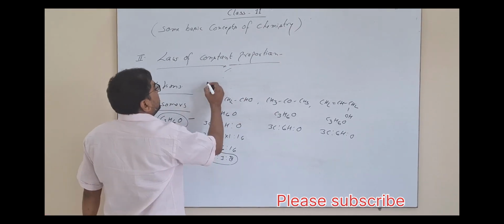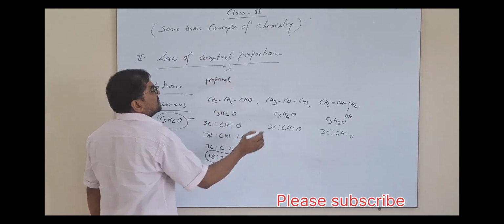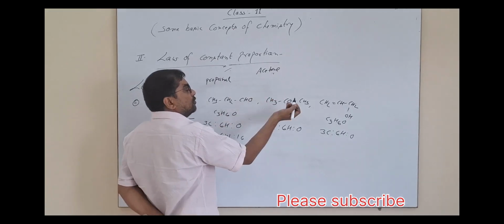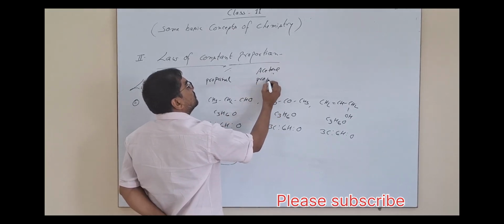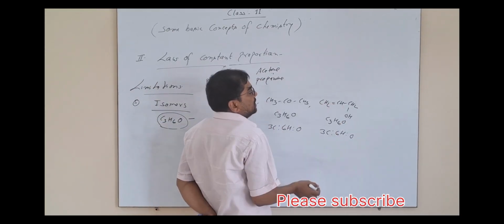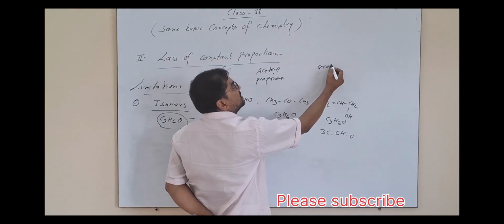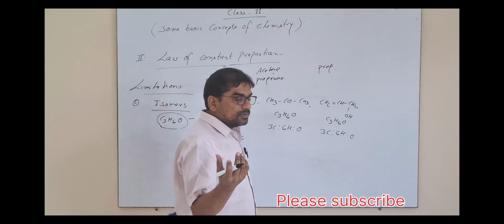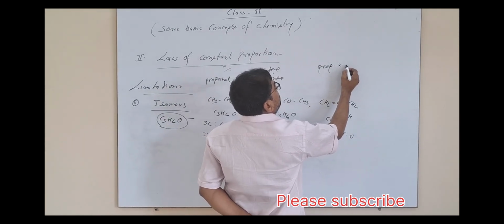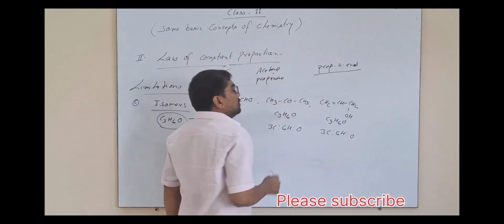This is an aldehyde. Its name is propanal. This is a ketone. This is commonly called acetone, and its IUPAC name is propanone. This is an unsaturated alcohol. You may visit the channel and see the lectures on IUPAC nomenclature already uploaded there. Its name is prop-2-en-1-ol.